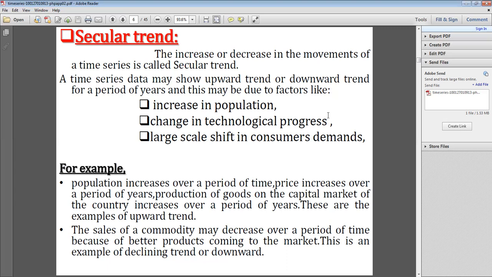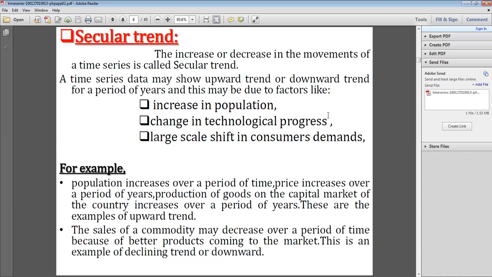Why? Because again, with less cost, good quality products are available. That's why the commodity may decrease over a period of time because better products are coming in the market. This is the example of declining trend or downward trend. So declining means what?